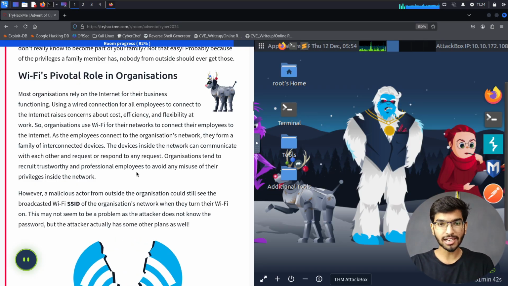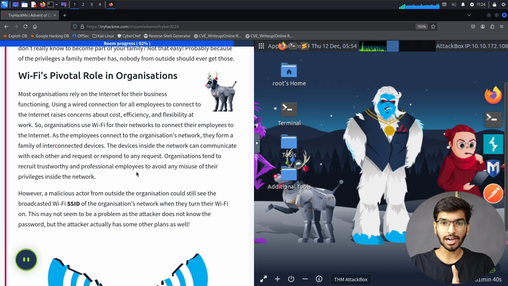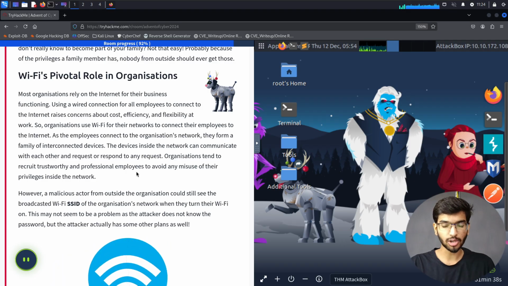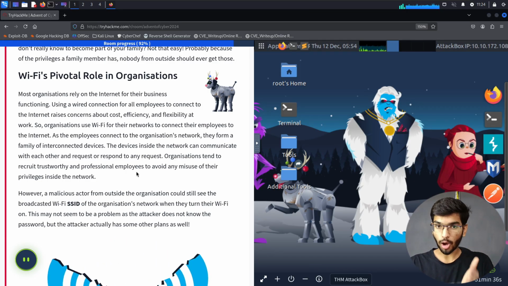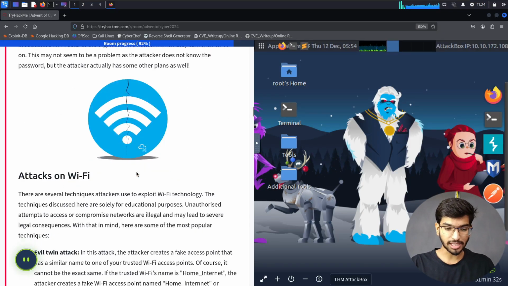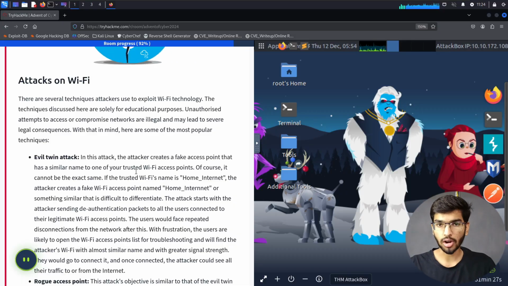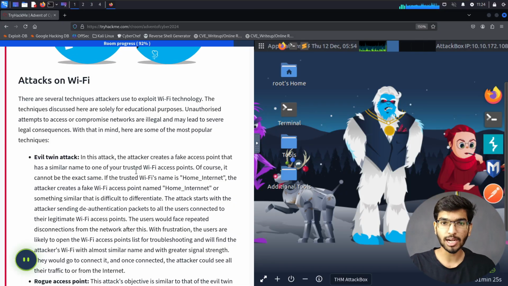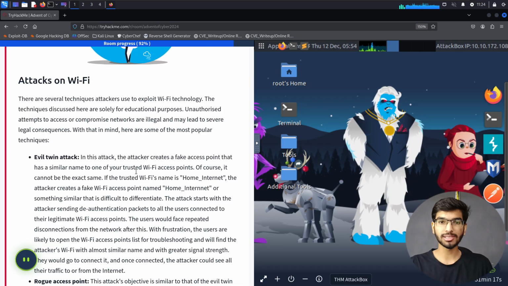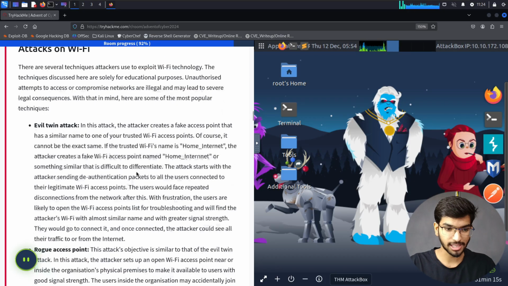So it's a very critical role for a system administrator or network administrator to configure the wireless network in your organization. It should be really secure. And coming to whether it is unsecure or even if it's secure, what are the ways that we, as the attacker, can possibly break a Wi-Fi or get access to a Wi-Fi, or what are the attack possibilities for a wireless access point?